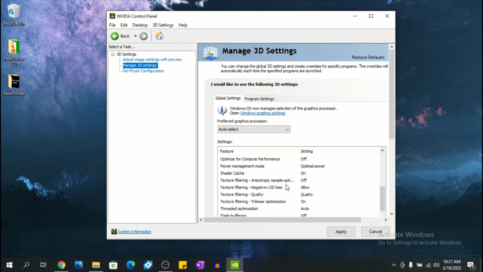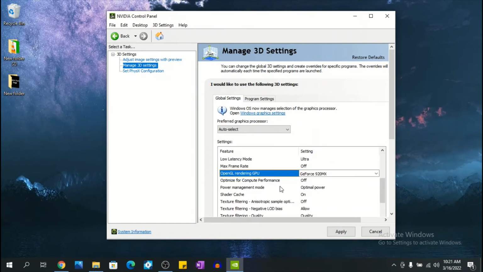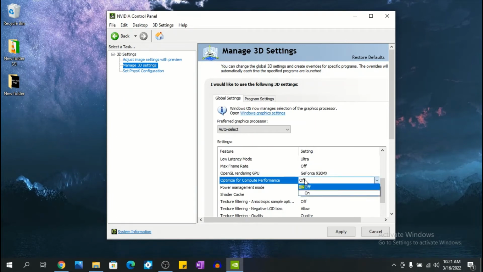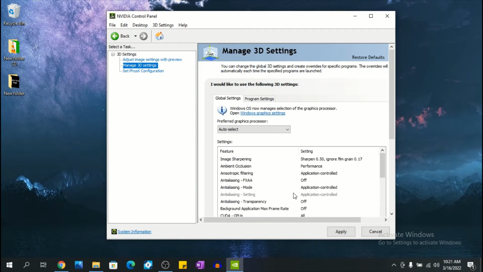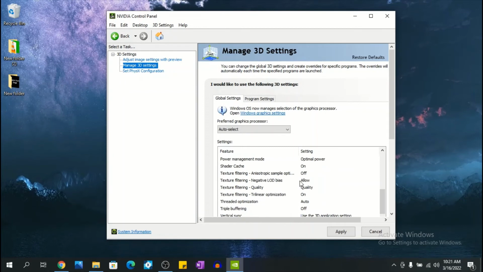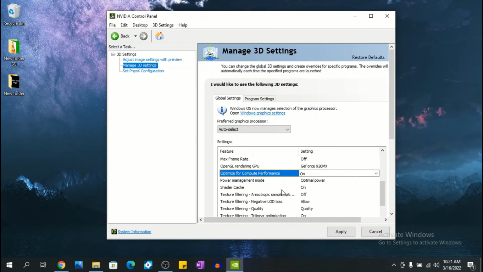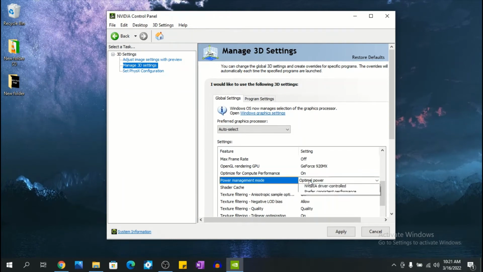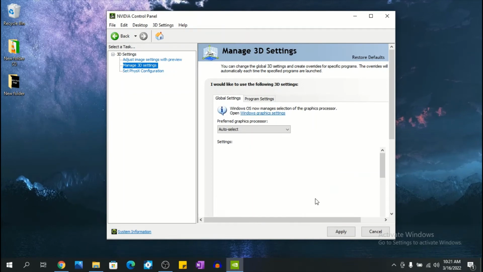Mine is called that, I don't know about yours. Now we're going to optimize for compute performance. On. Now power management mode, we're going to change that too. We're going to select prefer maximum performance.